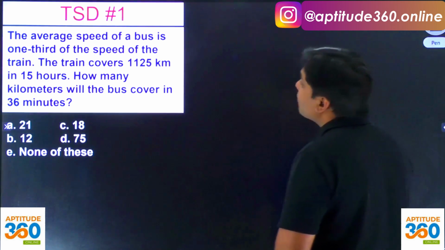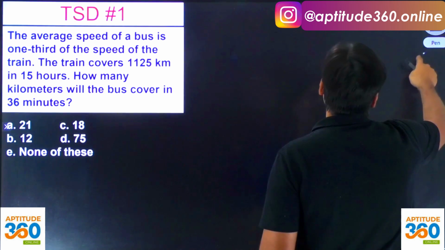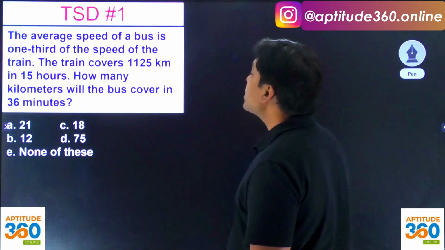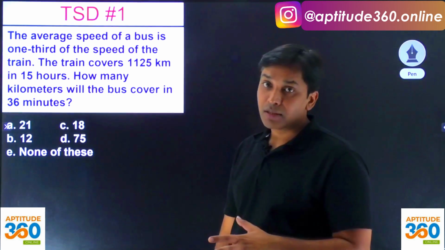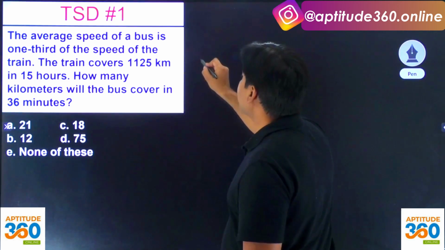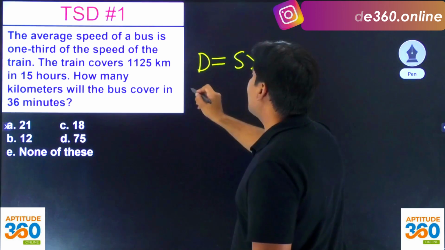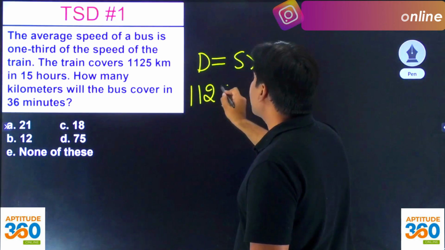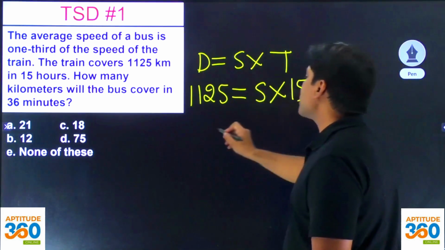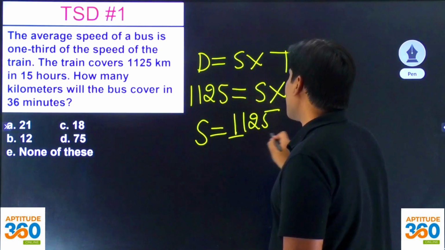Now, the average speed of a bus is 1/3 of the speed of the train. So first you will have to find the speed of the train, right? The train covers 1125 kilometers in 15 hours. So can you find the speed of the train? Yes. Distance is equal to speed into time, and the train covers 1125 kilometers in 15 hours. So can we find the speed? Speed is 1125 upon 15.